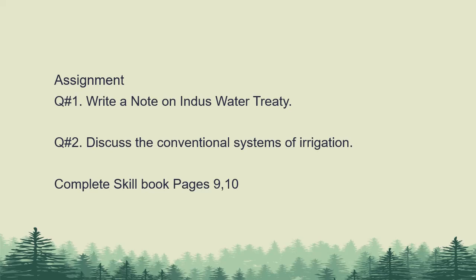We have discussed in detail all conventional irrigation systems. Watch this video again and write down about conventional systems. The third question is about skill book pages, that is page number 9 and 10. If you have studied the pages thoroughly, you can complete this easily.